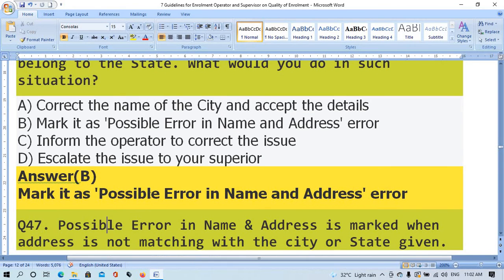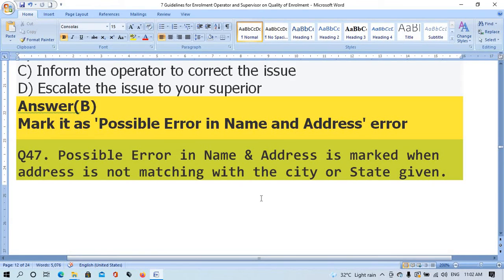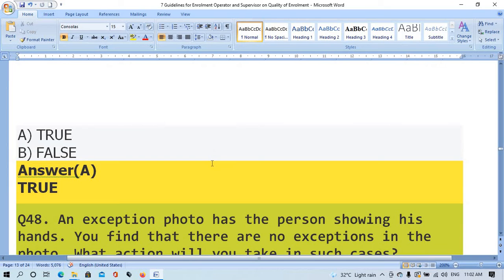Question number 47. Possible error in name and address is marked when address is not matching with the city or state given. Option A true, option B false. The right answer is option A true.